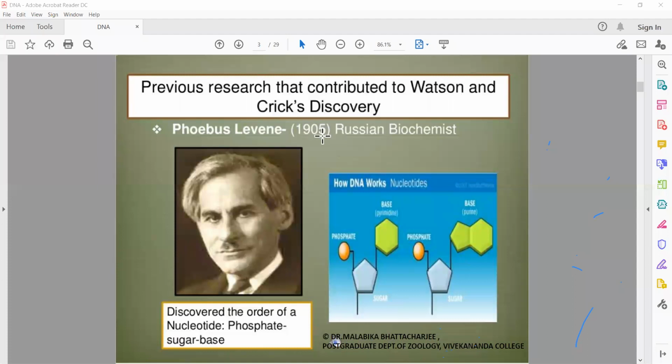So as you can see, the output was the discovery of DNA, but the process or the event started long back, almost as long as 100 years back. So as I was saying, the discovery took place in 1953-54, but the process started almost 100 years back.